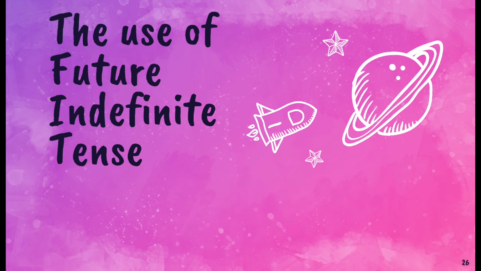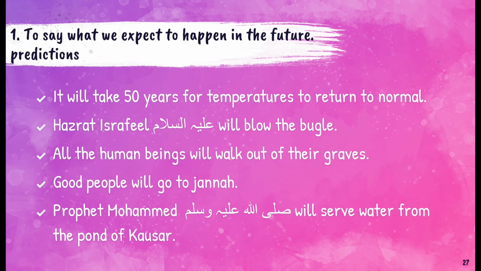Now let's look at some of the uses of the future indefinite tense. We use future indefinite tense to say what we expect to happen in the future, that is, our predictions. It will take 50 years for temperatures to return to normal. Hazrat Israfil alayhi salam will blow the bugle. All the human beings will walk out of their graves. Good people will go to Jannah. Prophet Muhammad ﷺ will serve water from the pond of Kausar.